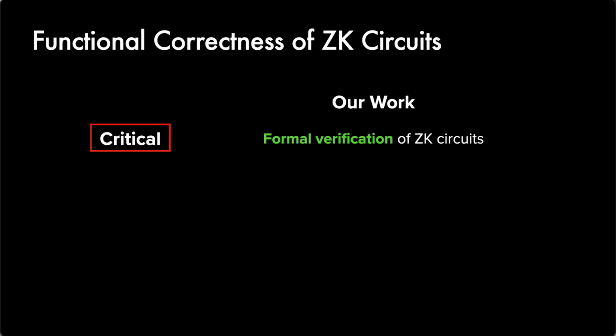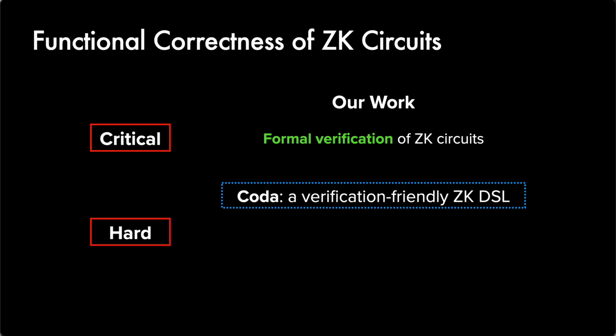So due to the critical importance of functional correctness, in this work, we try to apply formal verification to ZK circuits to make the verification of functional correctness as easy as possible. At the center of our work is a language called CODA, which is a verification-friendly, domain-specific language for programming ZK circuits.